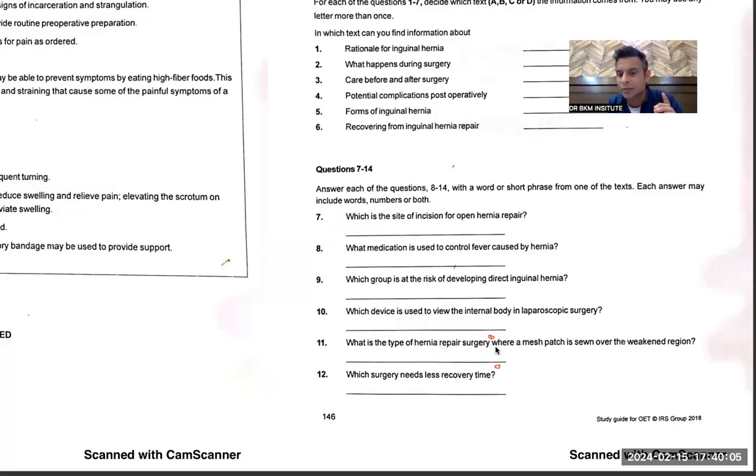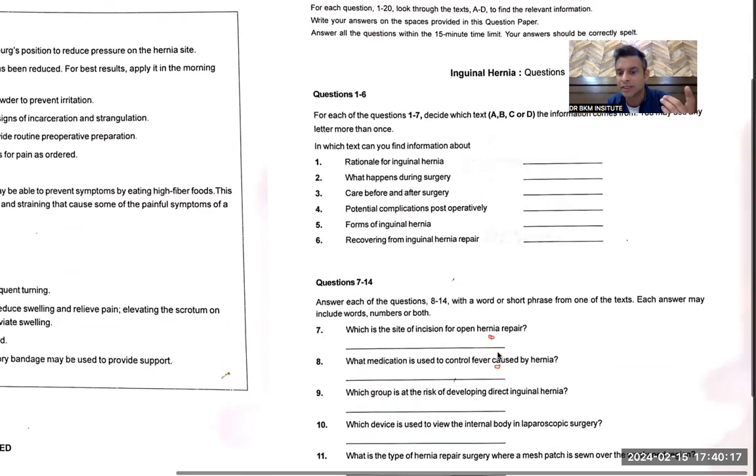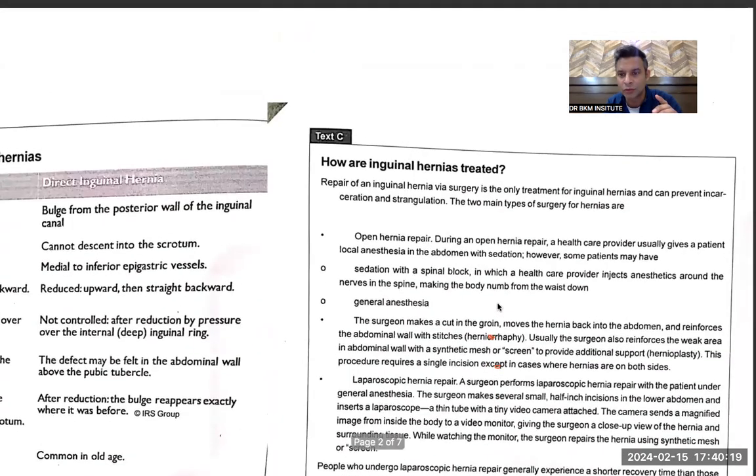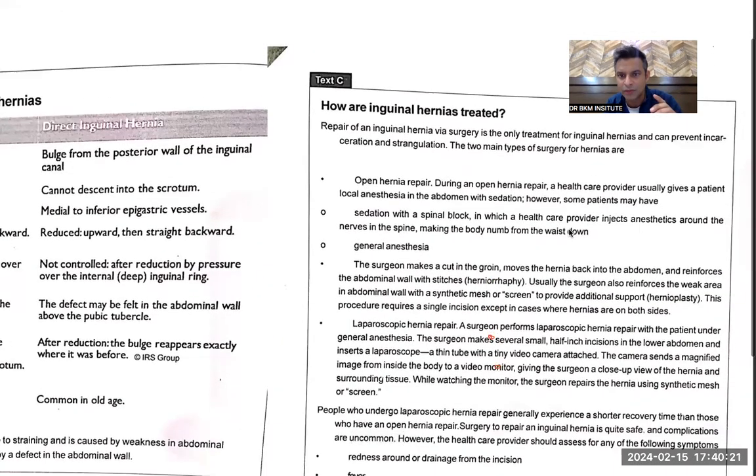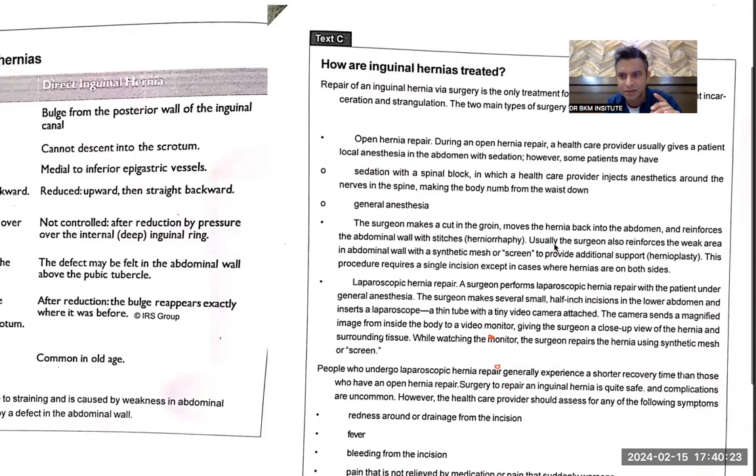Which is the type of hernia surgery where a mesh patch is sewn over the weakened region? Again, it would be either in B or in C. C has more chances because of open repair surgery. So I have to look for the words mesh patch in this. That's the only word I'm finding. Mesh patch. So now I have found the place.